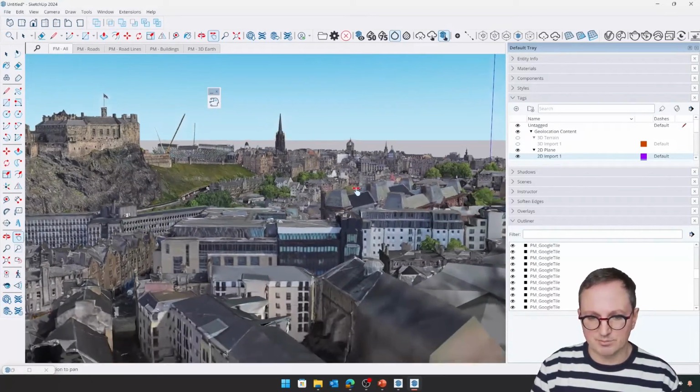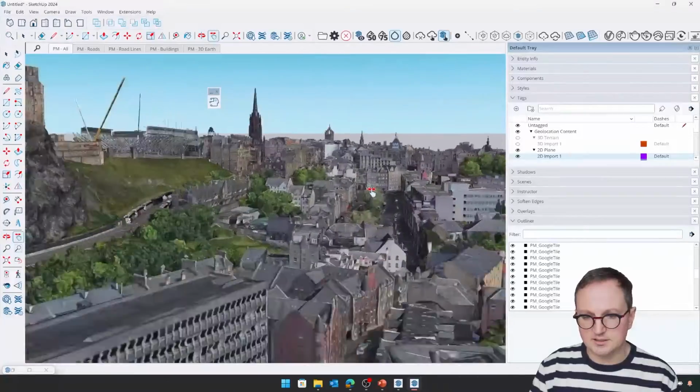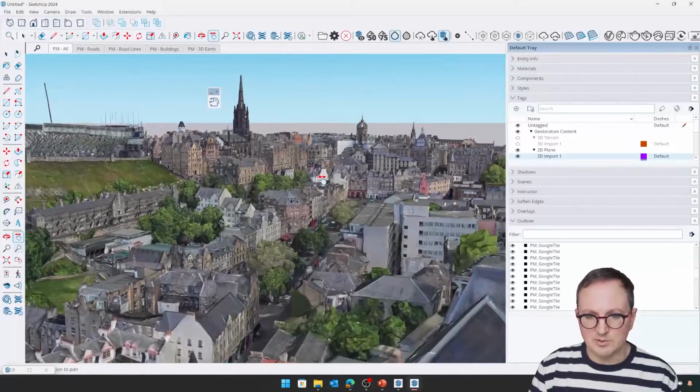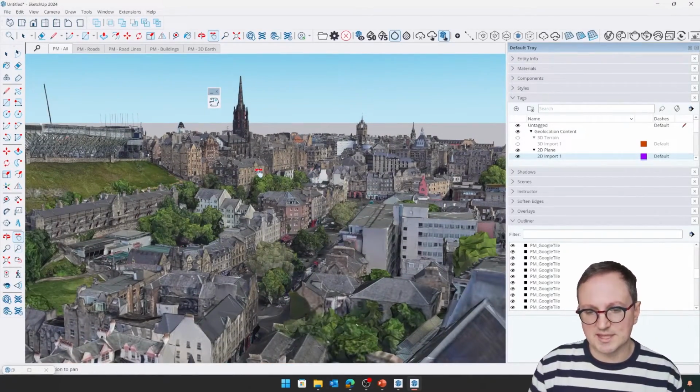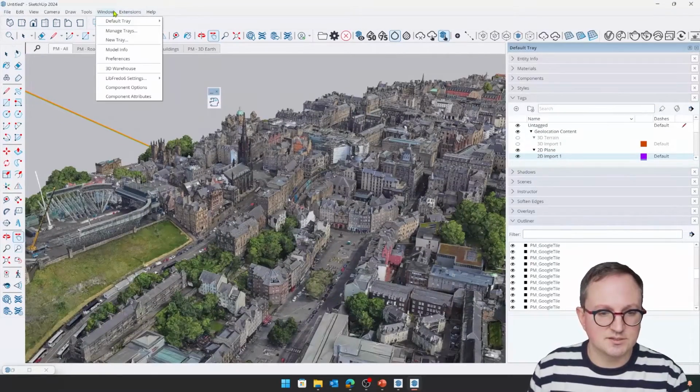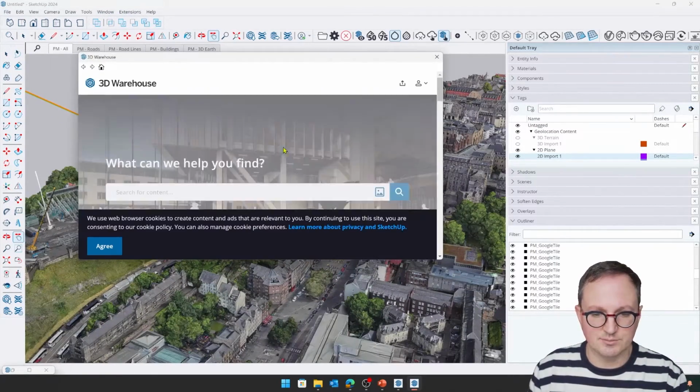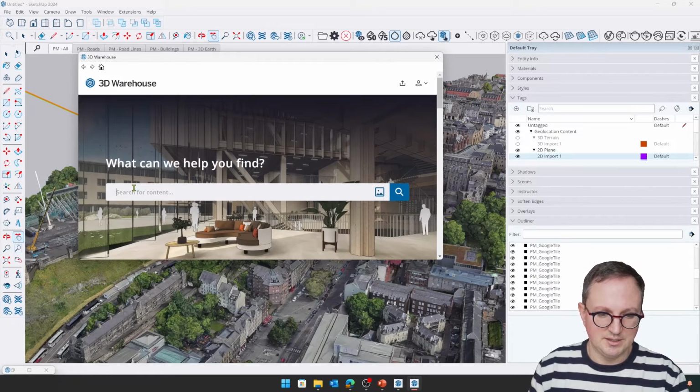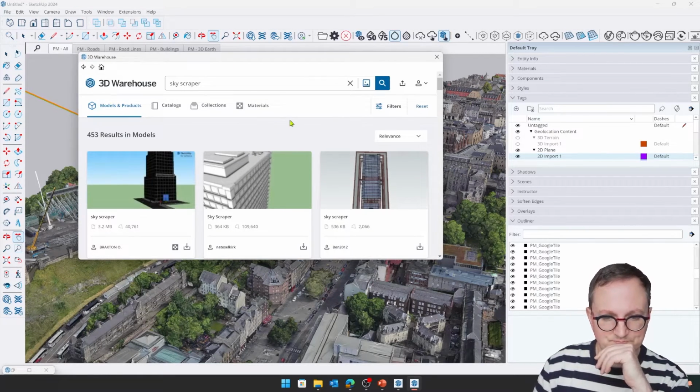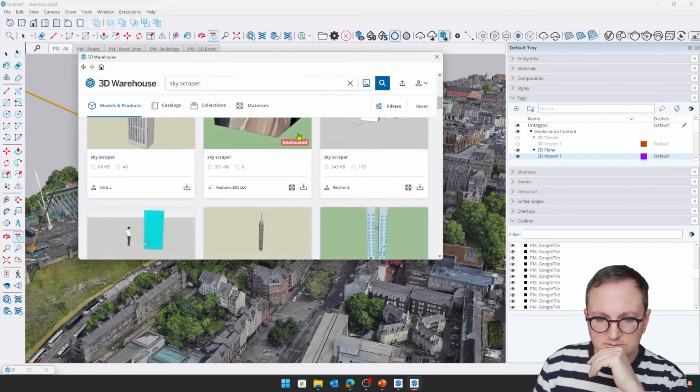So I can take, for example, this skyline part of Edinburgh, and we'll actually use what's in the viewport of SketchUp here. In fact, let's grab something. Let's just make this less Edinburgh. Let's just grab a skyscraper. Let's see what we've got. What can we find?